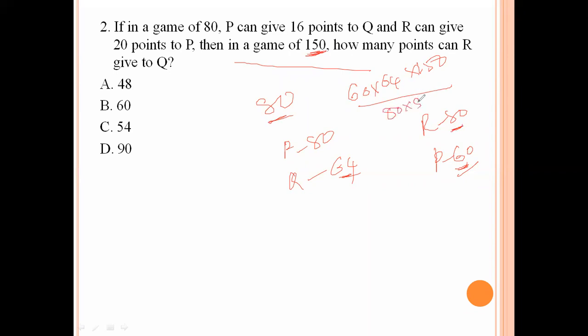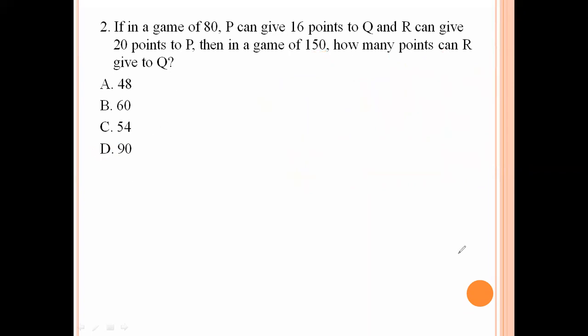So 80 into 80. The zeros get cancelled; 8 ones are 8, 8 tens are 80. 15 sixes are 90. So R will give 90 to Q. 90 is the right answer.